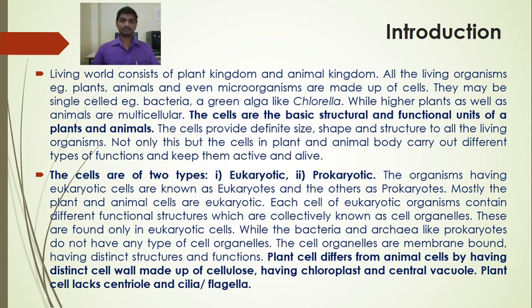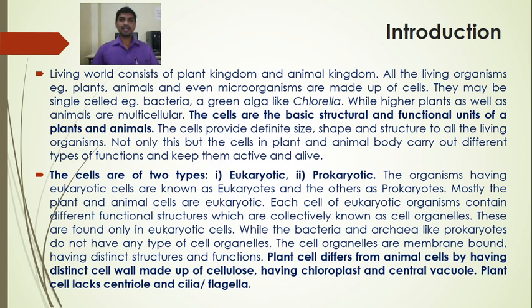So the organisms are of two types, eukaryotic and prokaryotic, on the basis of the type of cell they possess. Mostly the plant and animal cells are eukaryotic. Each cell of the eukaryotic organism contains different functional structures which are known as cell organelles. They are also called cytoplasmic organelles. These are found only in eukaryotic cells, while the bacteria do not have any type of cell organelles.